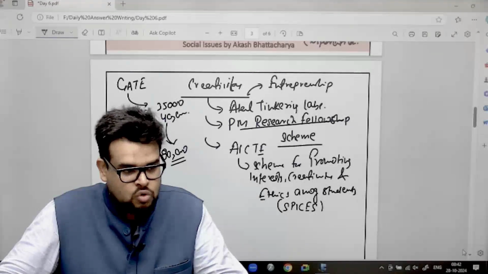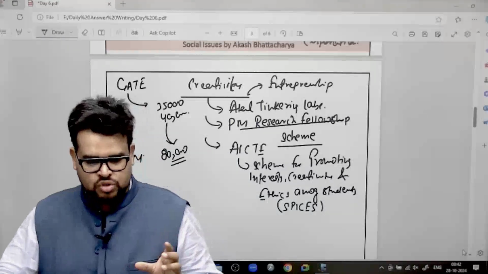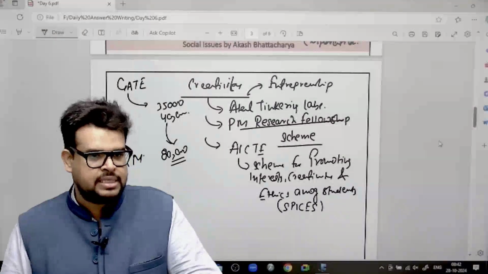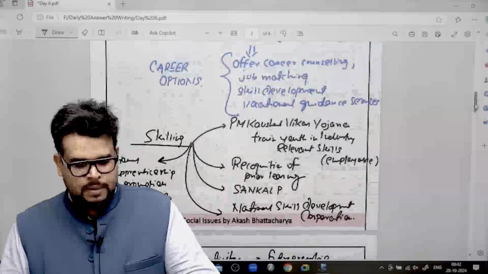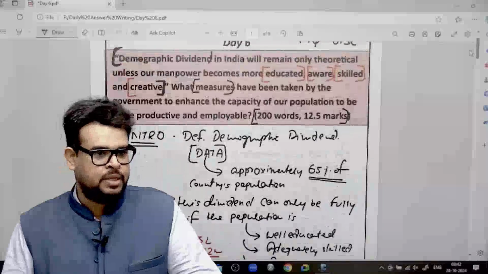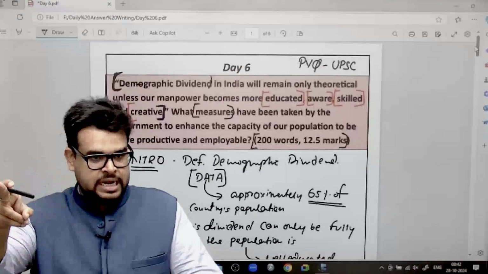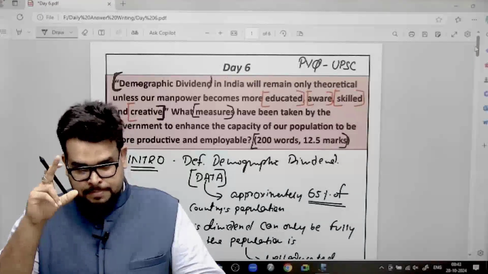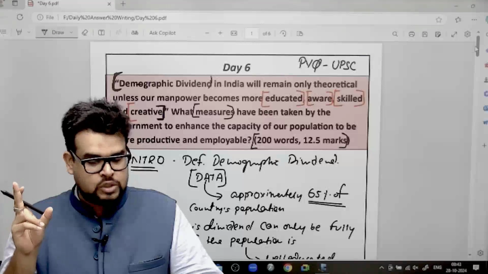You may not know the schemes and all, just Google it out. Majority will be related to skills only. Just need to check what is the criteria. Some are going to target SC, ST, OBC, EWS. Some are going to target the lower income people. So you can see according to that. Have you understood this whole idea? This is how you do it. Now whatever articles we have discussed in the first week, can you bring some points over there?